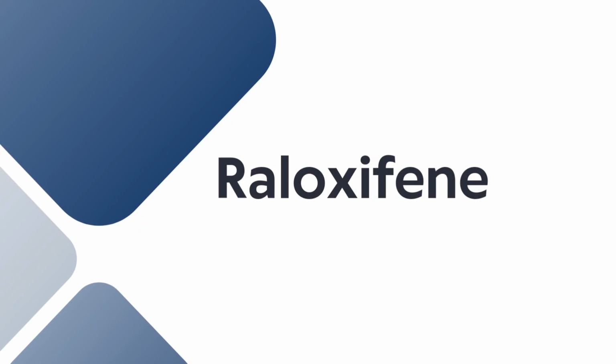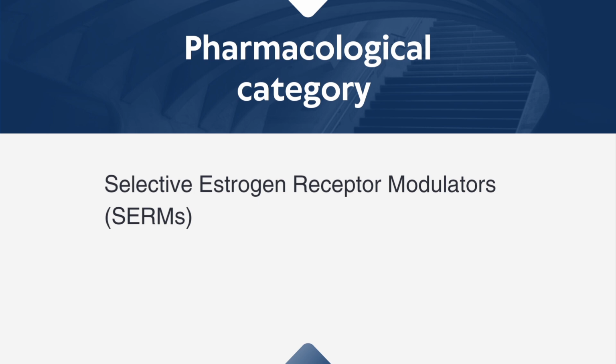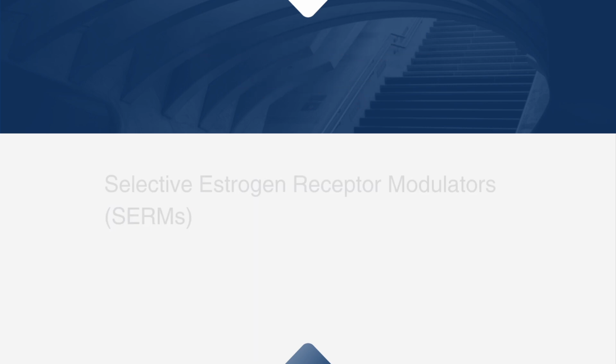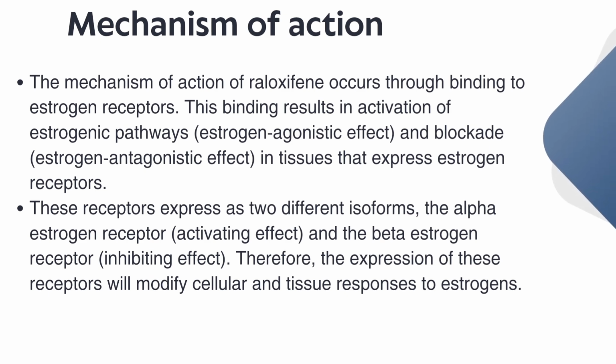Good day everyone. Today we will be discussing the drug named Raloxifene. Raloxifene comes under the pharmacological category of selective estrogen receptor modulators. The mechanism of action of raloxifene occurs through binding to estrogen receptors. This binding results in activation of estrogenic pathways and blockade in tissues that express estrogen receptors.